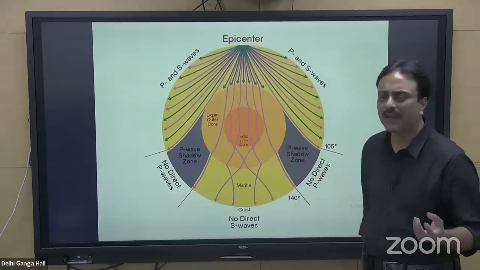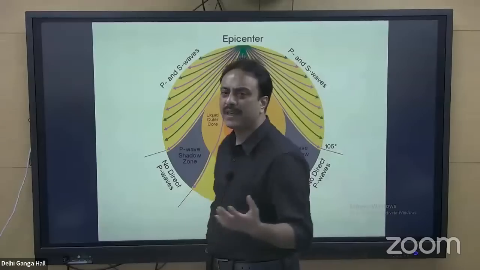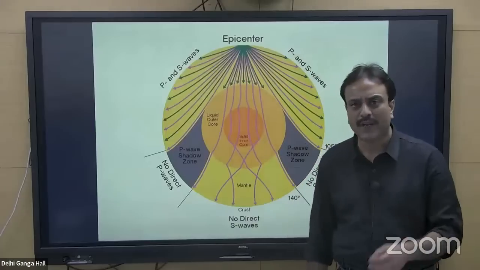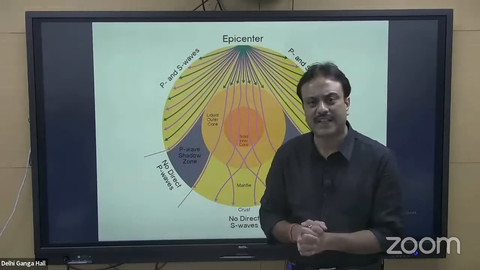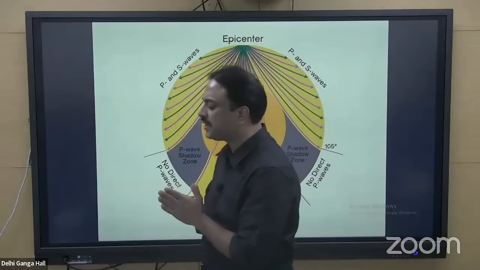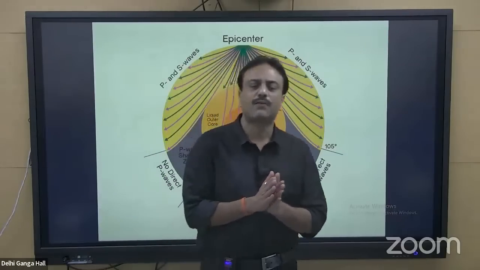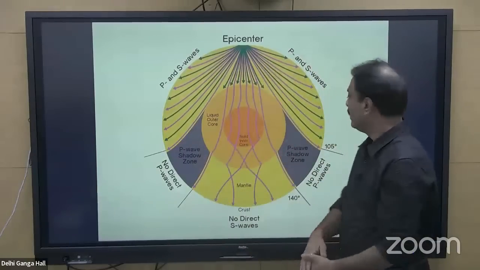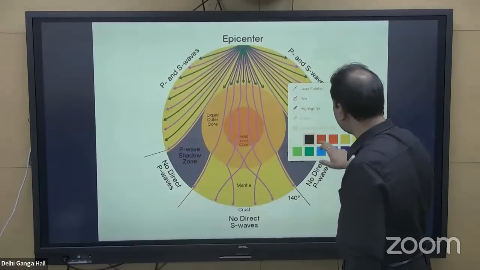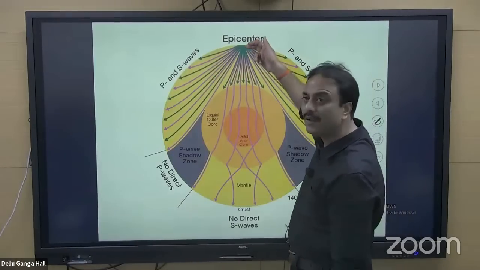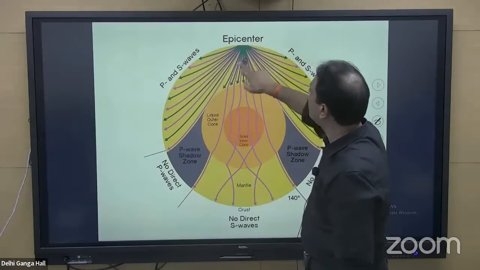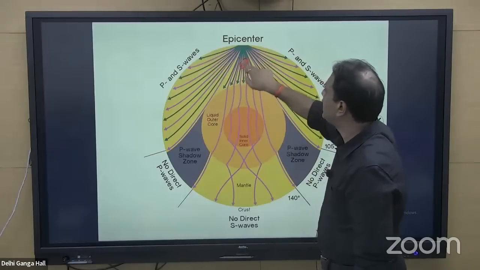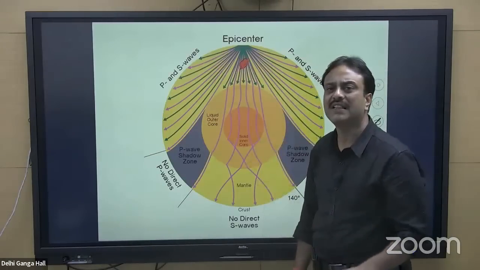When we talk about earthquake, there are a few specific terms that must be clear in your brain. What is a focus and a hypocenter? Focus and hypocenter is a point in lithosphere from where the earthquake initiates. The focus or hypocenter is always below the surface of Earth. So if this round figure is representing the surface of Earth, then focus will always be below the surface, somewhere over here. This particular region represents the focus. Focus is also known as hypocenter.